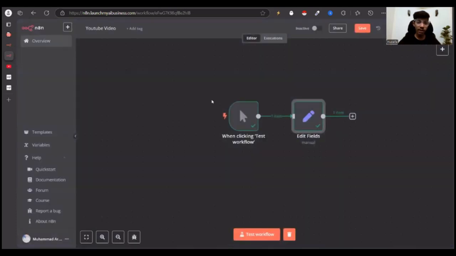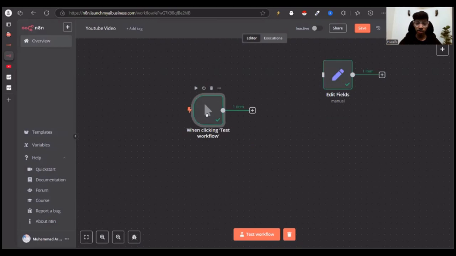Okay, so let's go back to the canvas, and you just need to make sure your nodes are connected with one another, right? Because let's imagine you have done all of that stuff, you had a logic of doing, but you did not connect the first node to the other one, your system isn't going to work anyways, right? So let's say I have just removed that and I just get this node here and here.